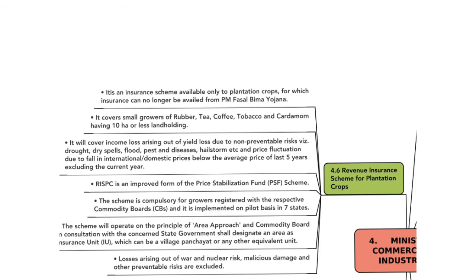Next scheme is Revenue Insurance Scheme for Plantation Crops. Name itself indicates the scheme is intended for plantation crops. It is an insurance scheme available only to the plantation crops.